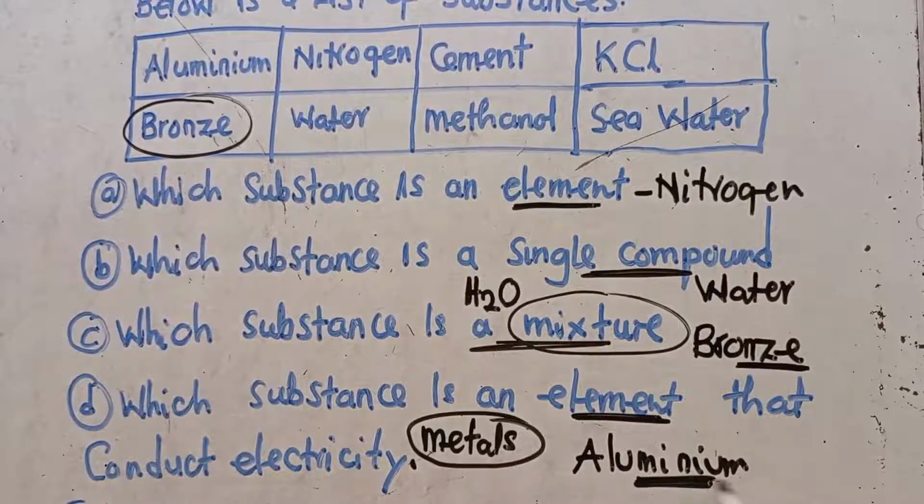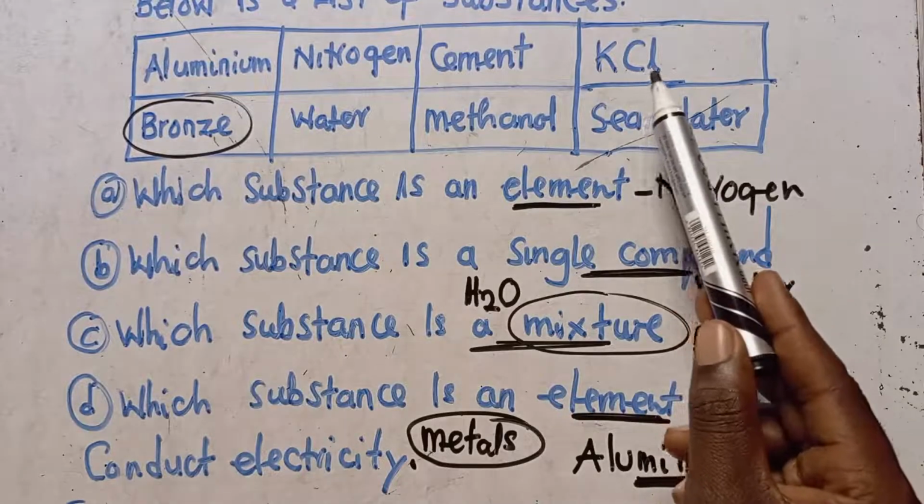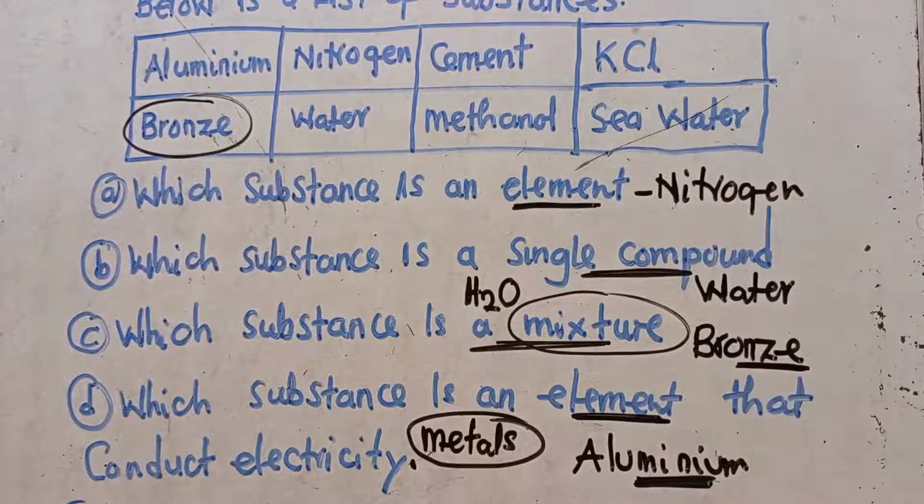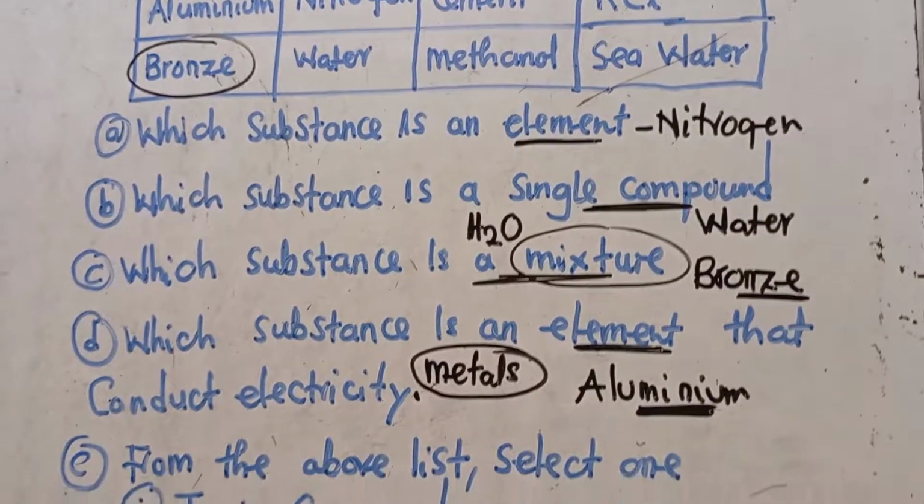So the answer is aluminium. If the question was saying which substance conducts electricity, we've got potassium chloride. We know and understand that that is an ionic compound, and all ionic compounds conduct electricity. But the question is saying an element, so we pick an element. This is what you need to know and understand.